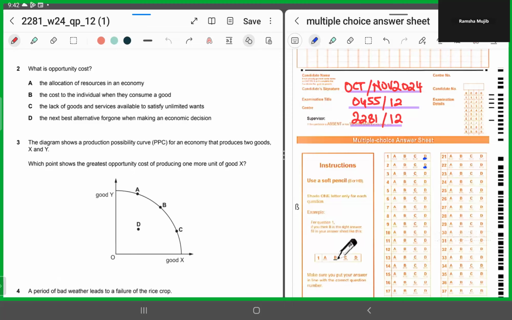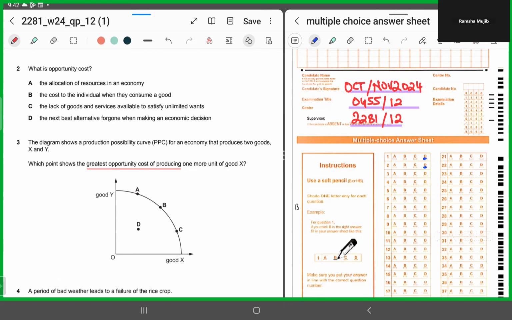I'll repeat. The greatest opportunity cost here means that you want to go for a point in which having one more unit of X means sacrificing, giving up larger units of good Y.